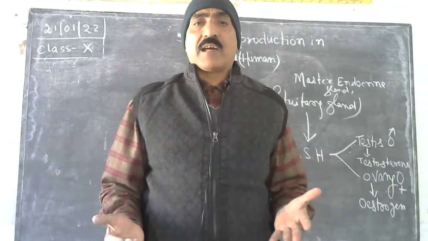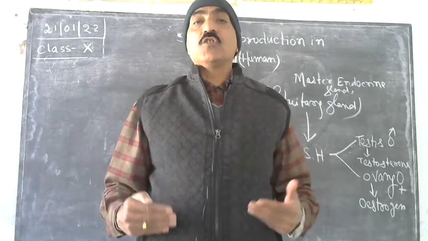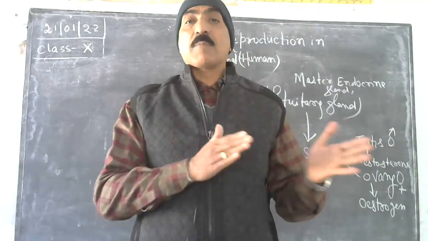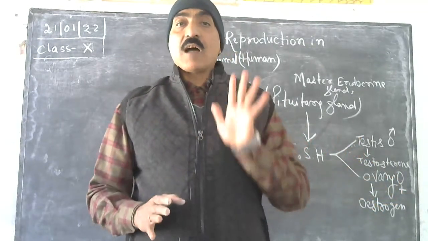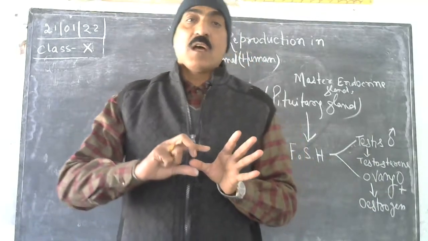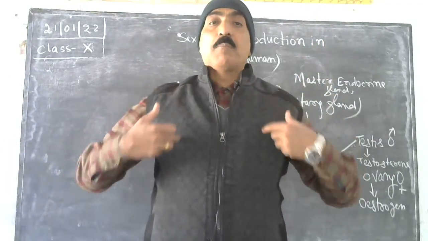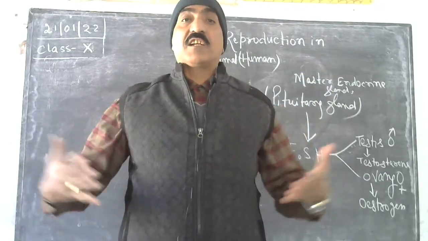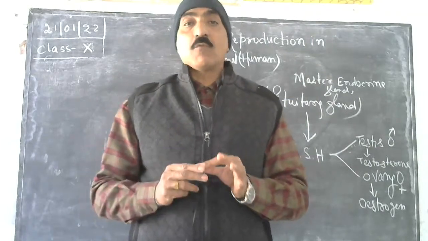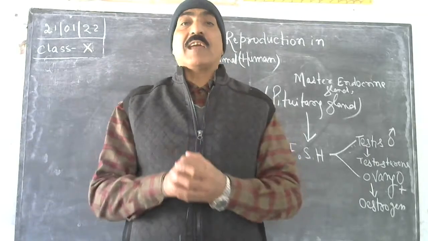One more important character appears in the individual male, besides this, which is a physio-emotional change. The boy starts getting attracted towards the female. So these are the five important characters. What pubertal characters happen inside the male? First of all, sudden spurt in growth. His body growth suddenly becomes larger. The pectoral girdle enlarges, voice changes. It becomes a hoarse voice. Third one is the appearance of pubic hair.